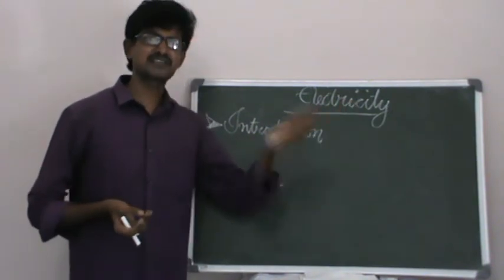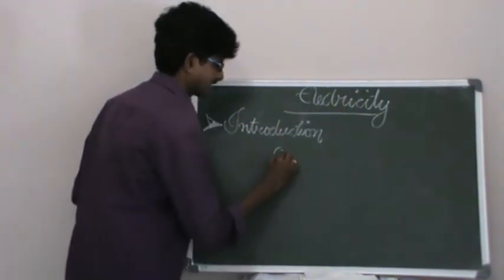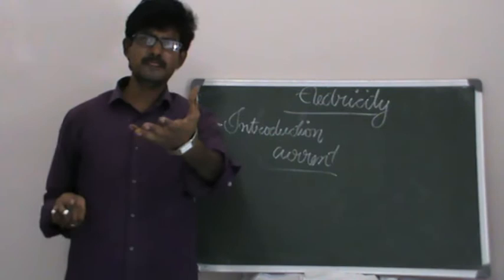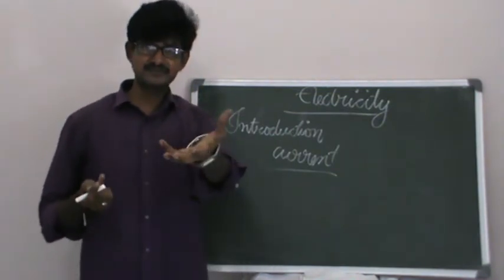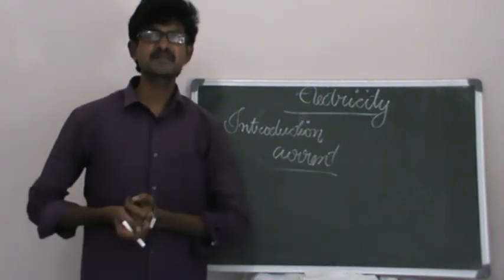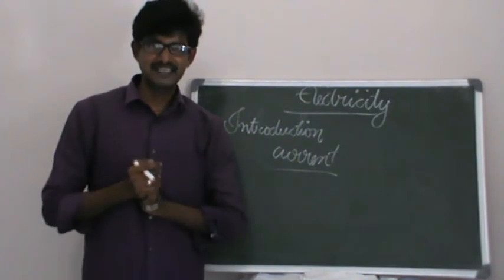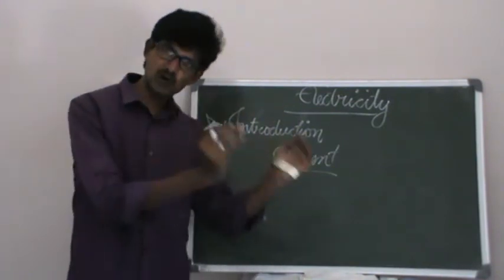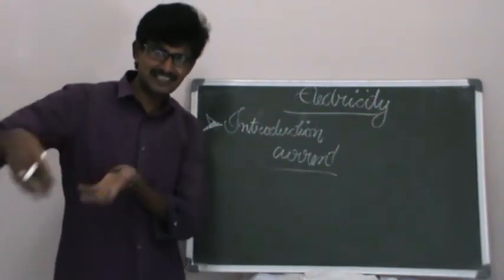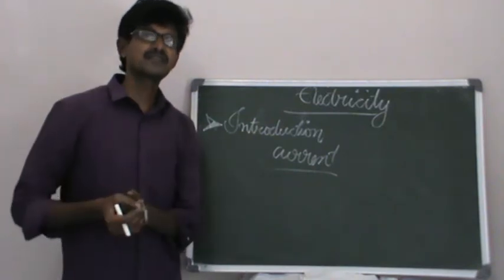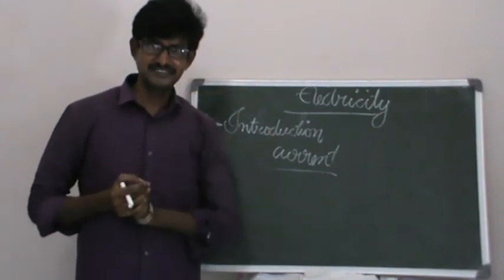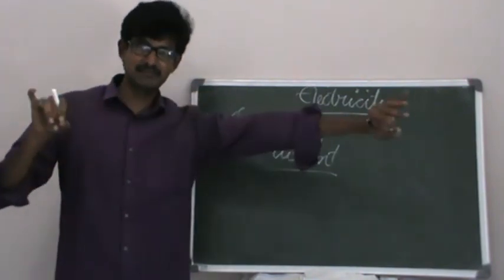Now, when we talk about this electricity, we say it is current electricity. We know air current, water current. Air current is nothing but the flow of air. Water current is nothing but the flow of water. In a river, the water flows continually, and that is the so-called water current. Like that, if there is a charge moving in a conductor, then we say there is electric current in it.